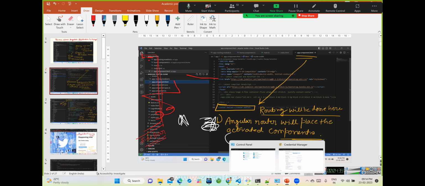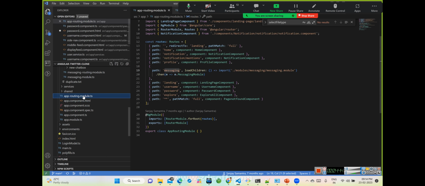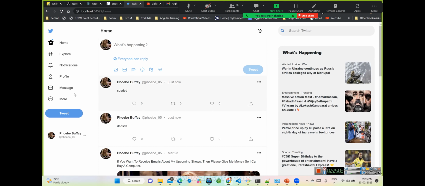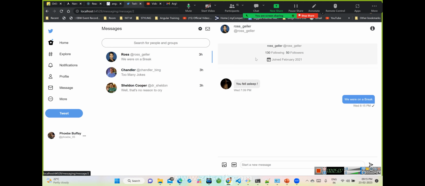So let me go to the routing part that was designed over here, that is app routing module.ts. Over here we see there are multiple paths given. If there is no path, it will redirect to the landing. If there is home, it will go to this component. One more thing we have implemented is a messaging part in our application. There anyone can see the existing messages. Not the entire thing is fully implemented; the partial implementation is done for demo purposes.